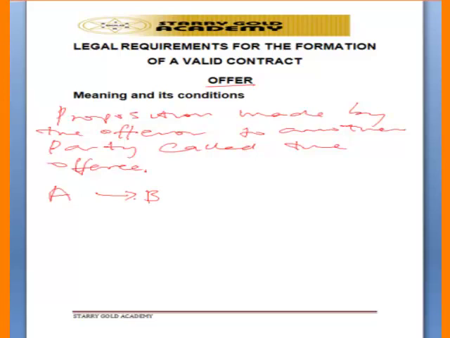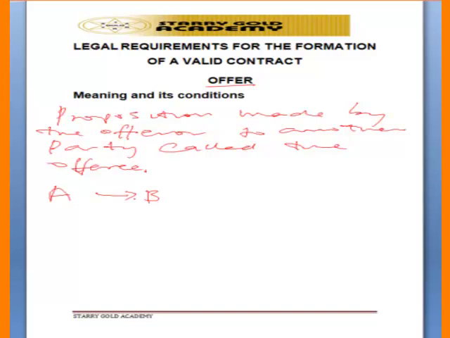The offeror must state clearly and precisely the terms under which the offeree must enter into a contract with him. So that's why we call it the proposition made by the offeror, the person that is offering something, to another party called the offeree. And also for a proposition to amount to an offer, there are some conditions to be fulfilled.